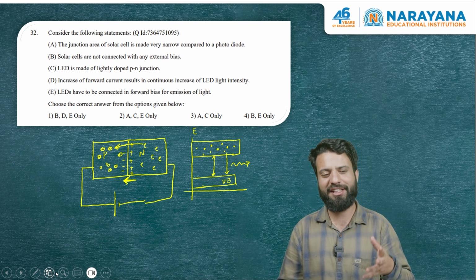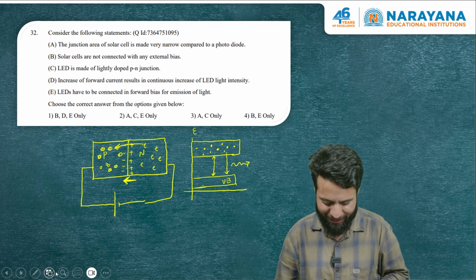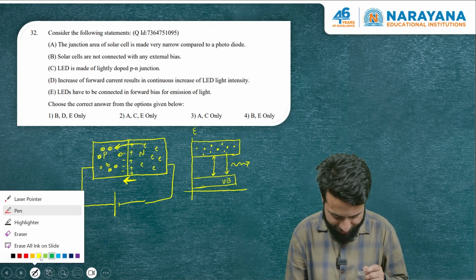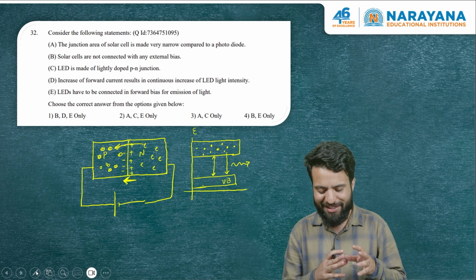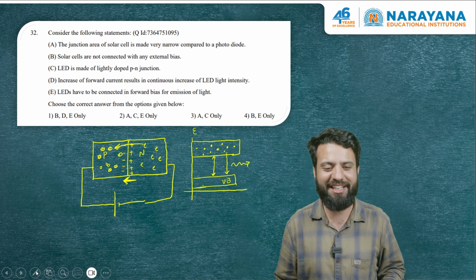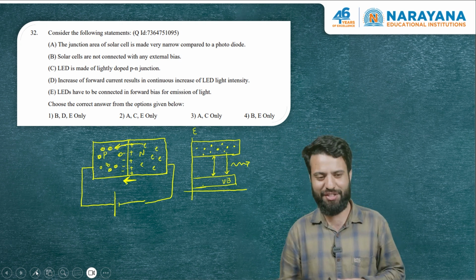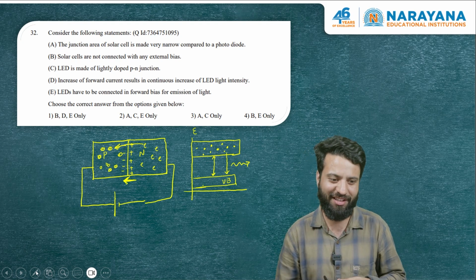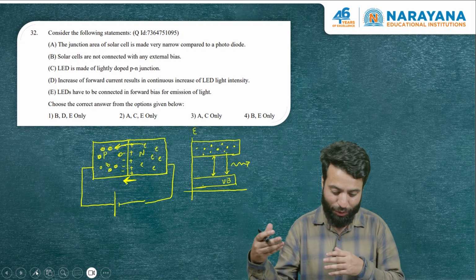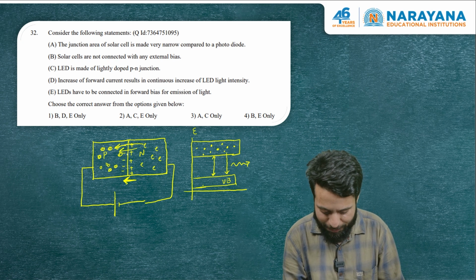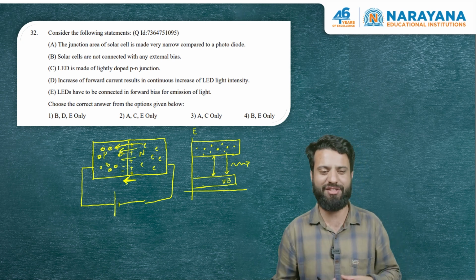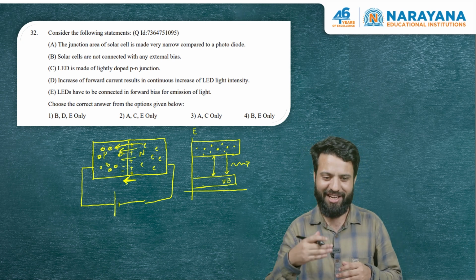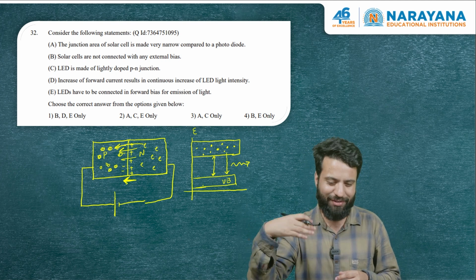Another thing you will note is that option D is a very carefully crafted option. It says, if we increase the forward current, then LED light intensity increases. From quantum theory, light intensity depends upon the number of photons. So you may think that if more electrons punch through this depletion region, there will be more recombinations, and if there are more recombinations, then more photons will be emitted.